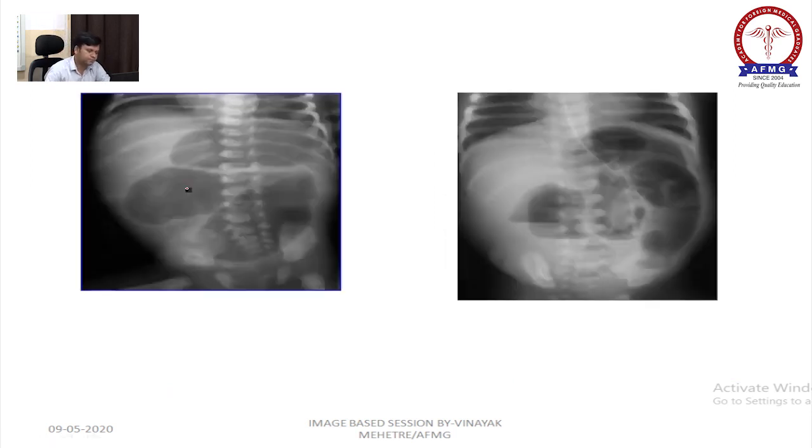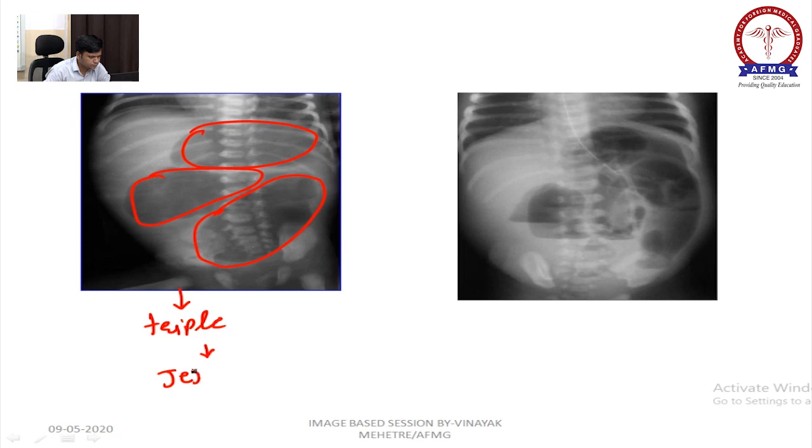There are more. 1, 2 and 3, right? So triple bubble will be seen in jejunal atresia, right?